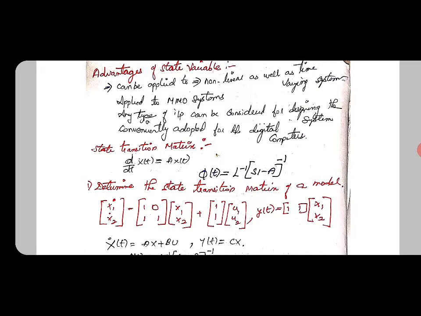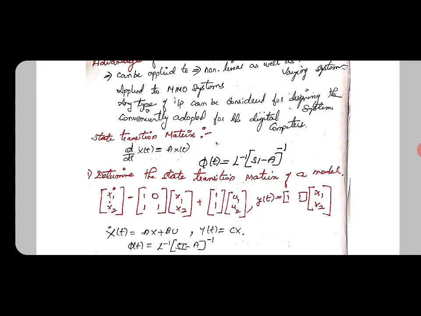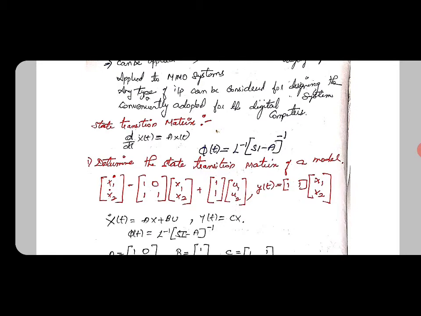Next we see about the state transition matrix. We should note that the format to determine the state transition matrix is d by dt of x of t is equal to A into x of t. Then we can determine psi of t equal to the inverse Laplace transform of (sI minus A) the whole inverse.